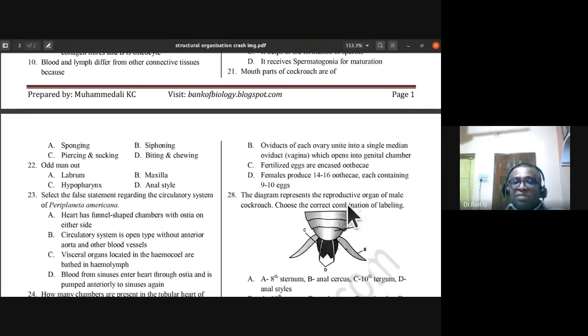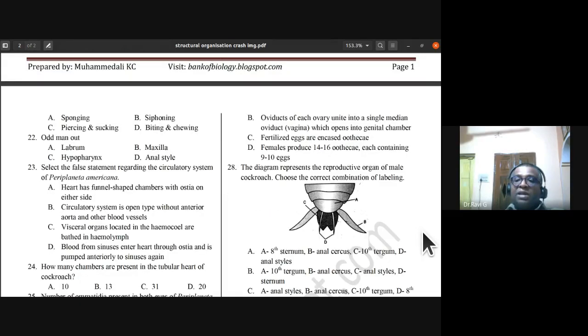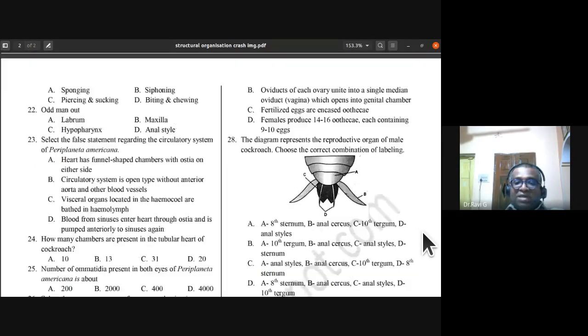So the diagram represents the reproductive organ of male cockroach. Choose the correct combination of labeling. What does A represent? Is it 10th tergum, or B? What is it? And C, what does it represent? So these labelings we have to choose. This is the reproductive organ of male cockroach.